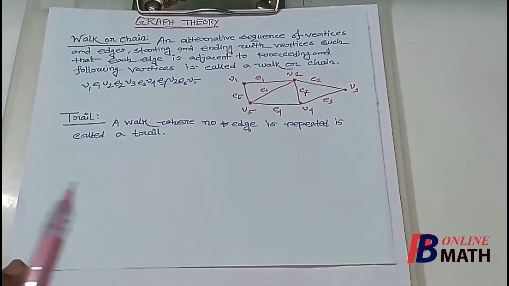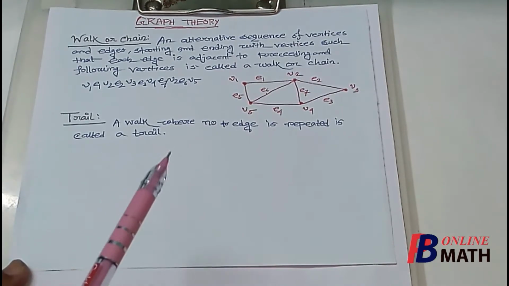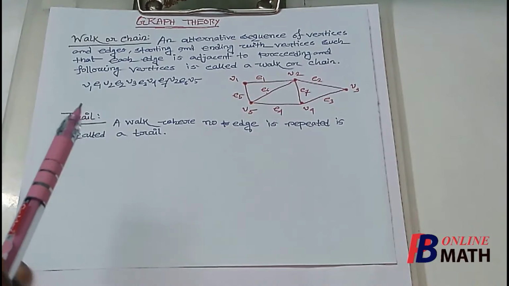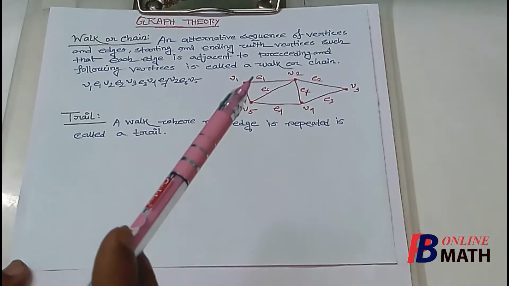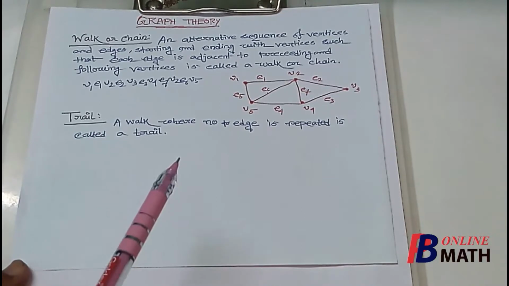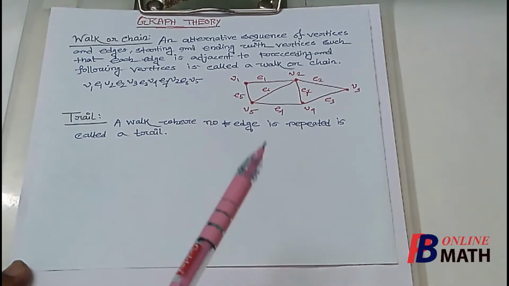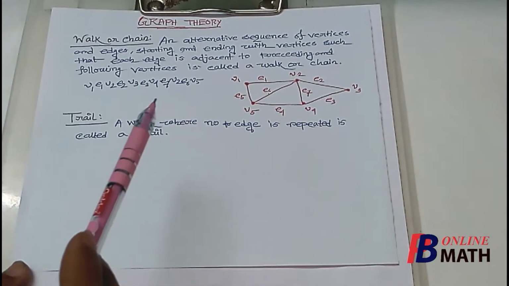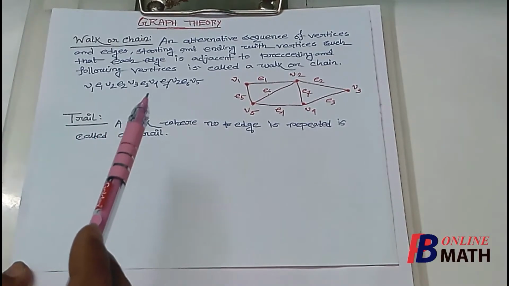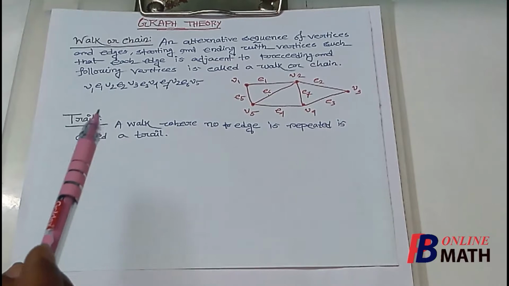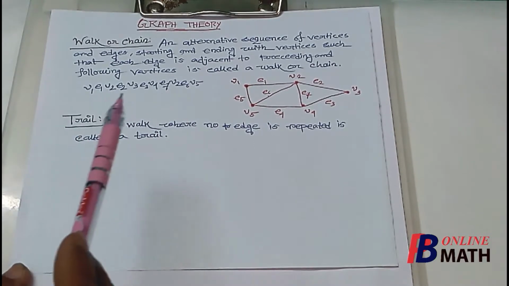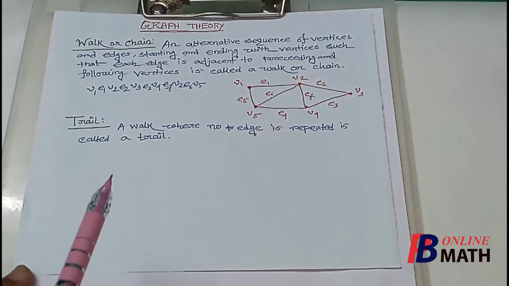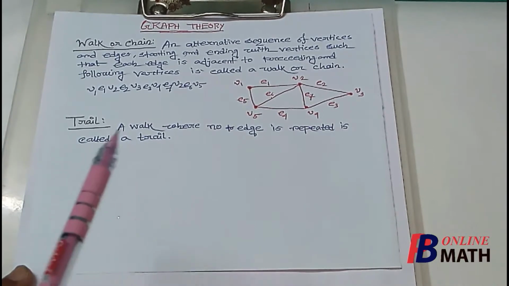Next we define trail. So what is a trail? A walk where no edge is repeated is called a trail. We have already considered one walk, but we can get different types of walks from this graph. If we find a walk such that no edge is repeated, then this type of walk is called a trail. If we consider this walk, the edges are E1, E2, E3, E7, E6. So no edge is repeated. Therefore this walk is also a trail. Remember that a walk where no edge is repeated is called a trail.